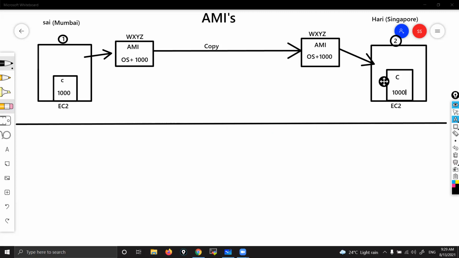This is what happens automatically at the front end. But what does AWS actually do at the back end? When you create an AMI, automatically, first one snapshot will be created at the back end. This is what we call a snapshot.